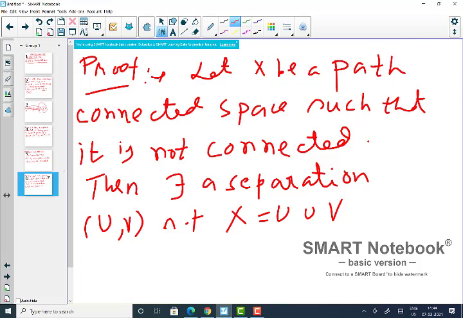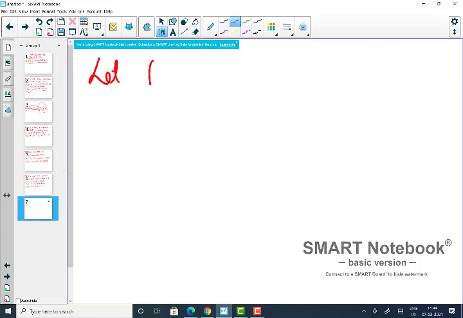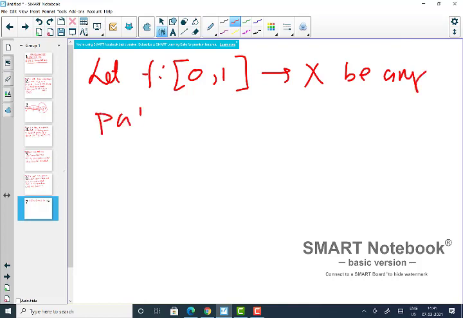So if we choose any path, let f from [0, 1] to X be any path in X. I can write [0, 1] because it is homeomorphic to any closed interval.